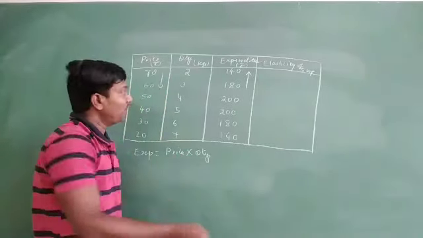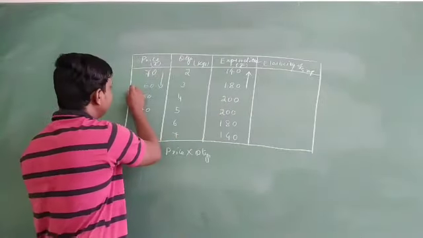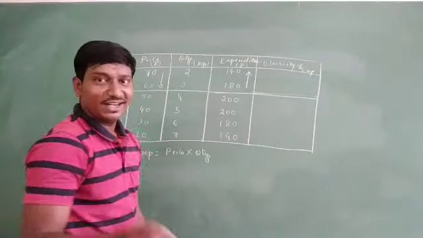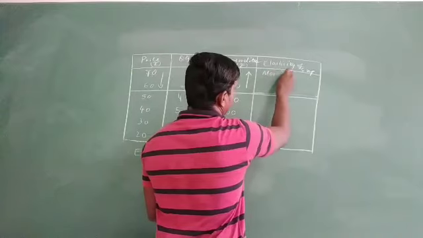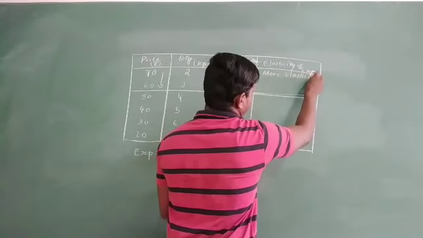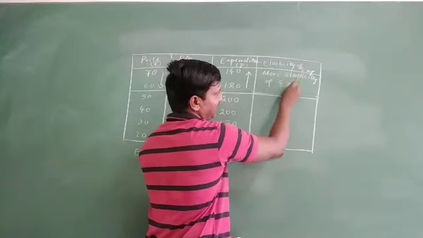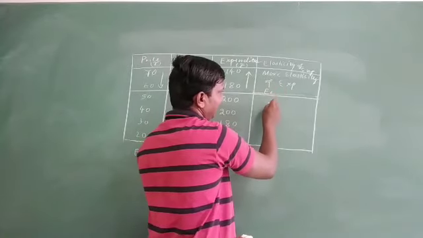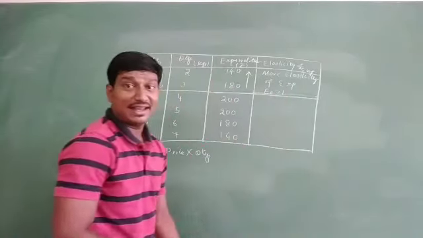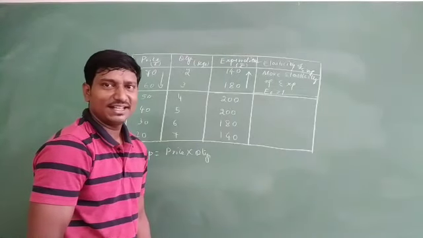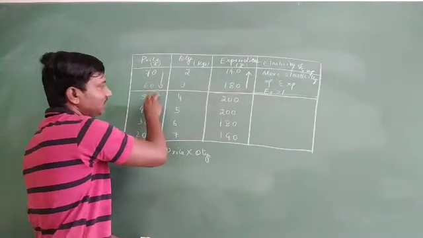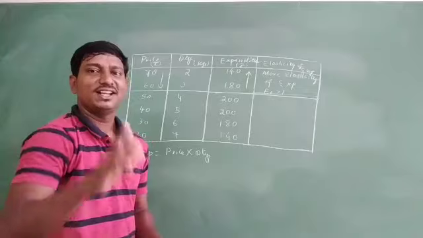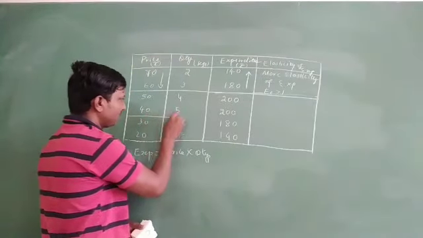Exactly, that is what it is. More elasticity of expenditure. This is more elasticity of expenditure. How do you write it? E greater than 1. Elasticity of expenditure is greater than 1. Okay? So this is what we have found. Opposite relationship. Here it is decreasing, here it is increasing. So it is opposite relationship. So we are going to call it more elasticity of expenditure. So come to the second one here.